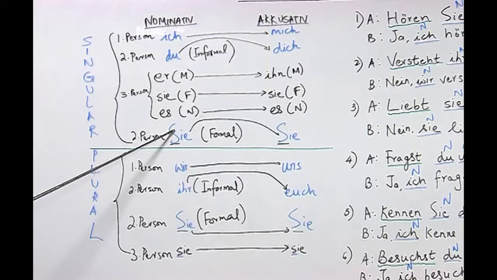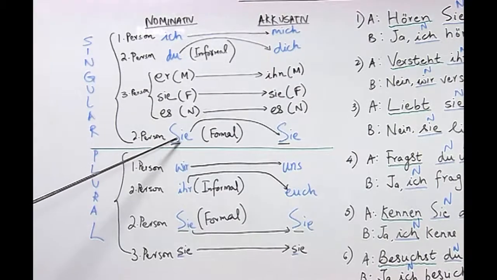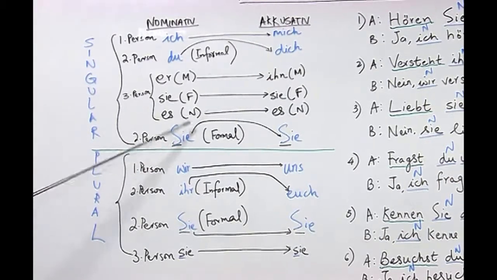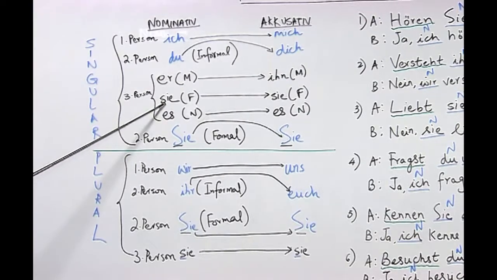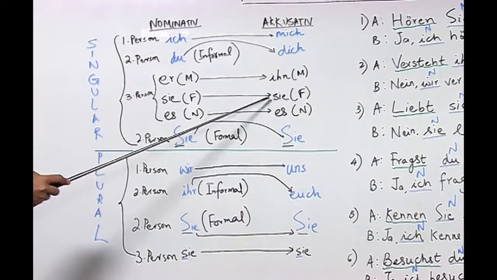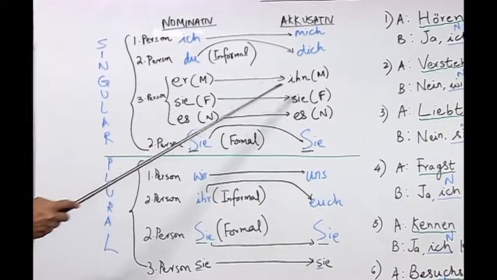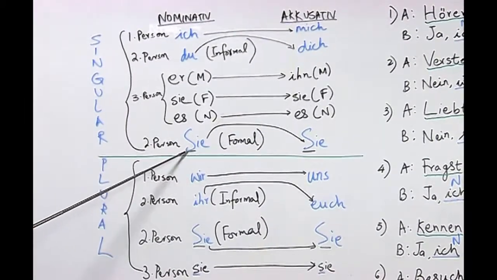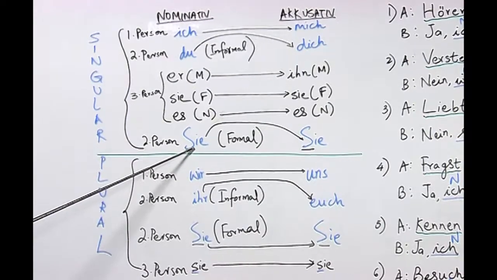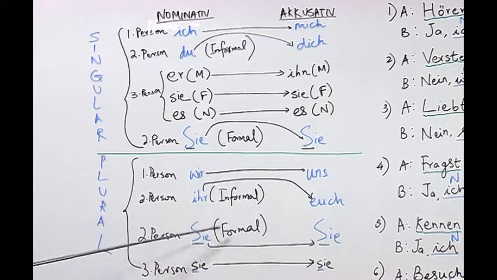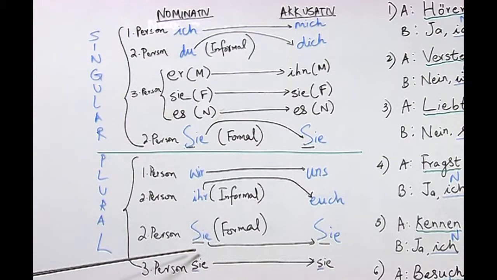Also, I would like to again remind you that the size of s, whether it is big or small, remains the same in accusative. So, as you can see, the s in third person singular sie remains small both in nominative and accusative, and in the second person formal pronoun Sie, the S remains big in nominative as well as accusative, and same is the case in the second person sie and third person sie for singular and plural.